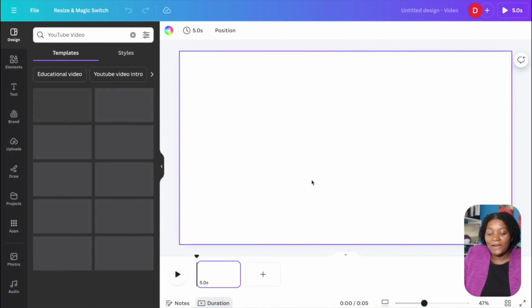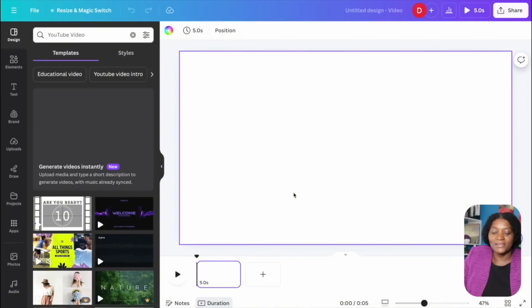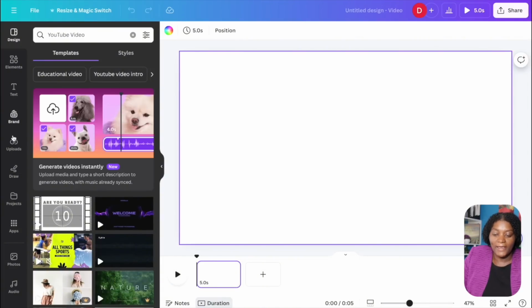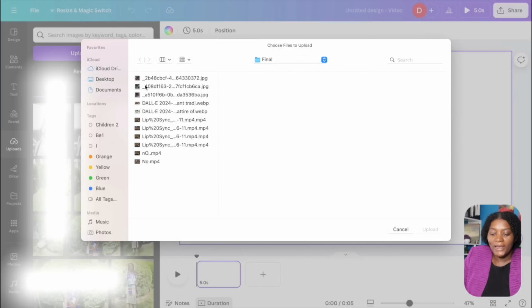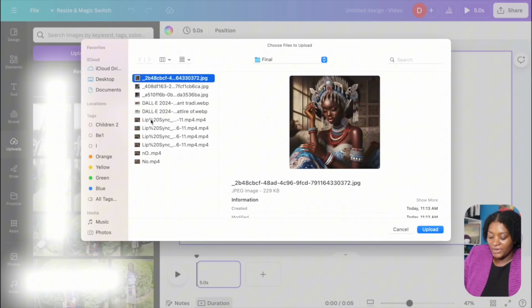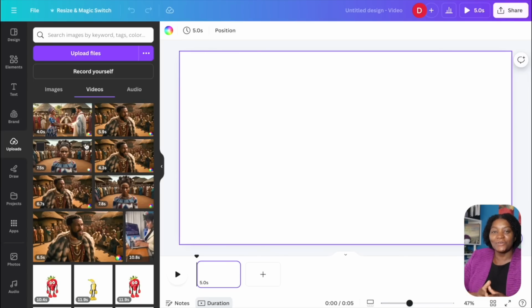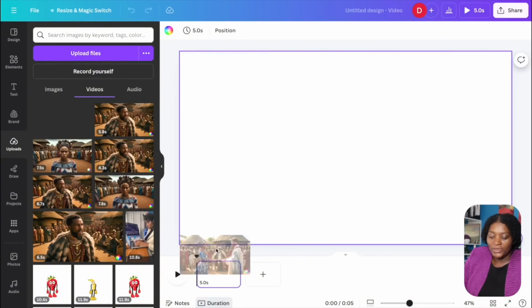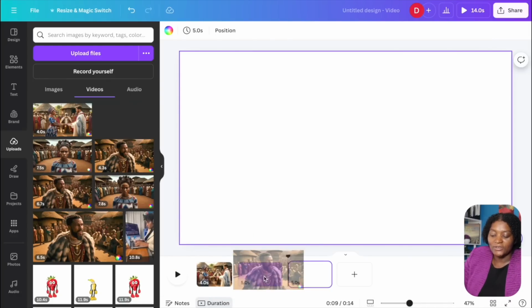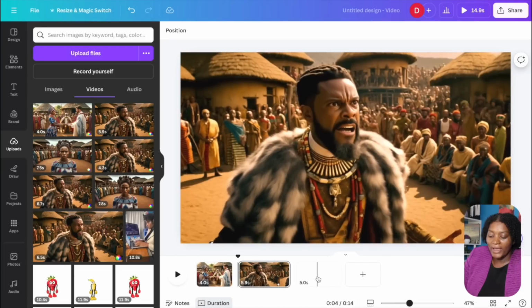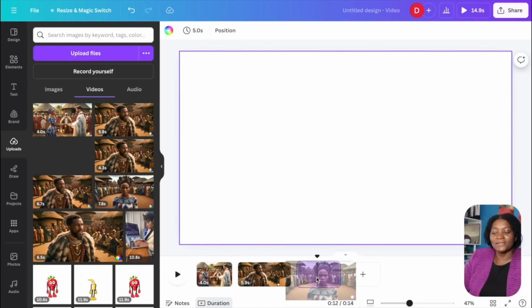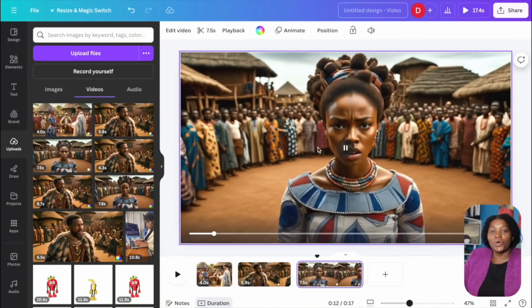It's going to open this platform for us to use in our editing. The next thing I want you to do is click here and come to upload, and then you upload all the videos that you have generated, everything that you have generated that is related to your video. After you've uploaded everything that you need for your story, make sure that you arrange all your story just like this. You take it and arrange it here based on your story. When you put it like that, it's just going to fit. You go ahead and take everything and put it like this, so you put everything how your story is going to match.